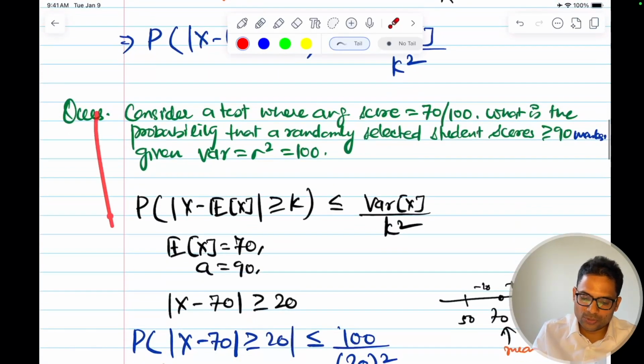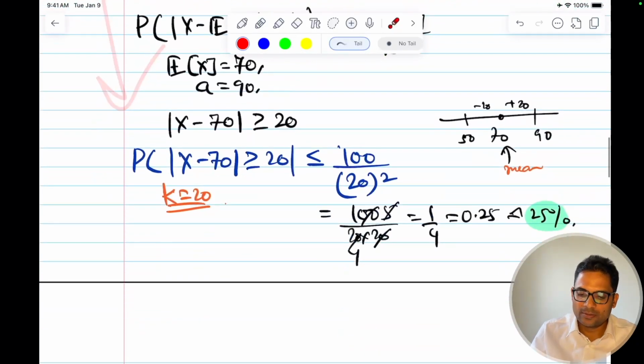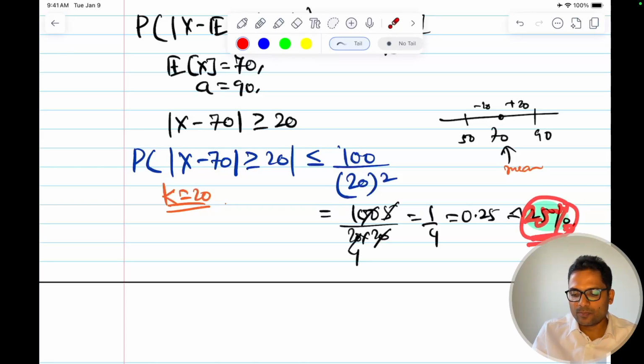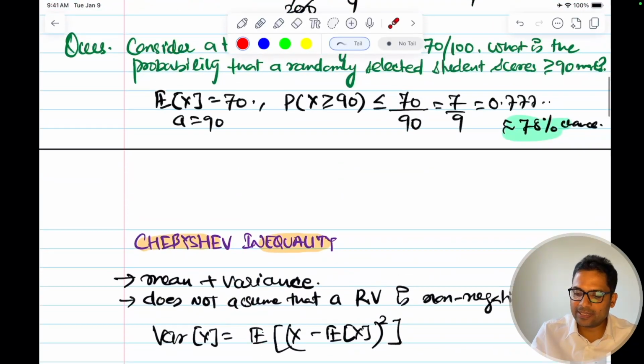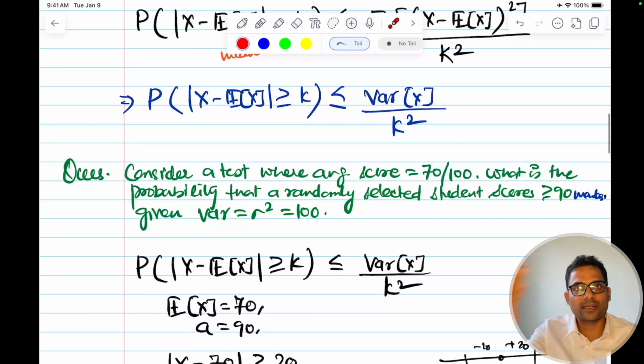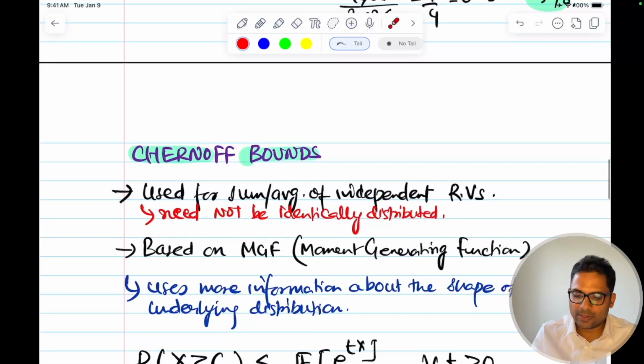Then we saw using an example how, for the same problem, it gives a better, tighter upper bound. It gives me 25%, which is better than the 78% chance of finding something greater than or equal to 90 marks. Then we took a step further and went to Chernoff bounds, which is a further extension.